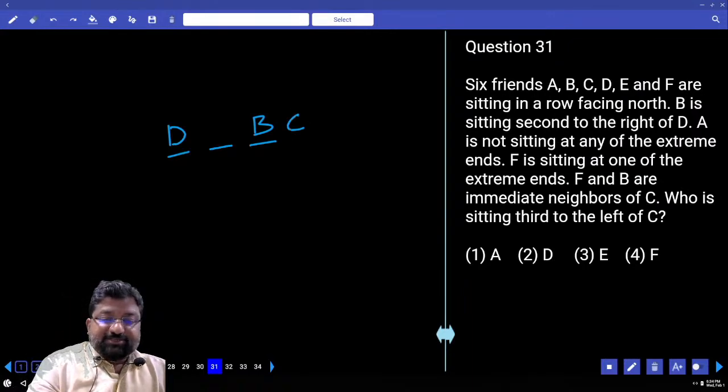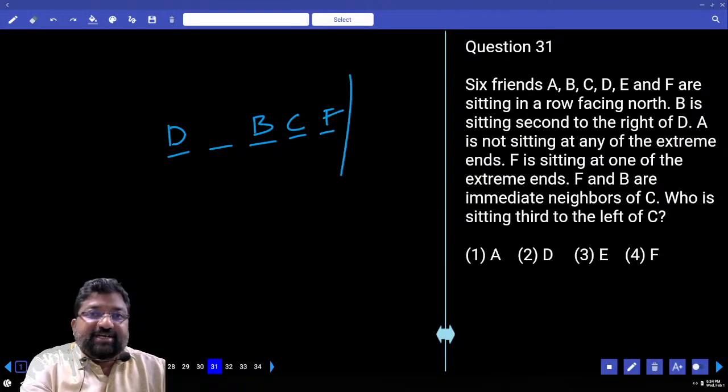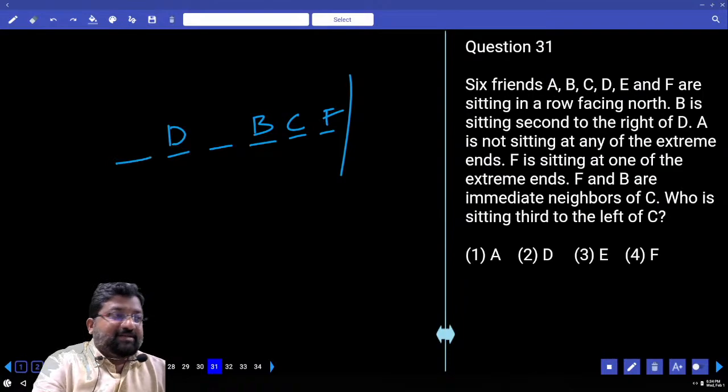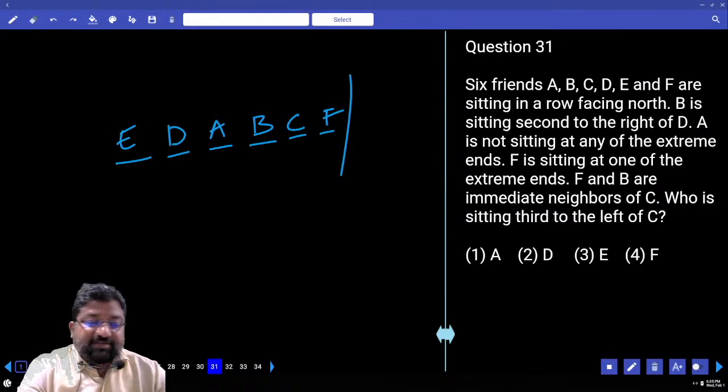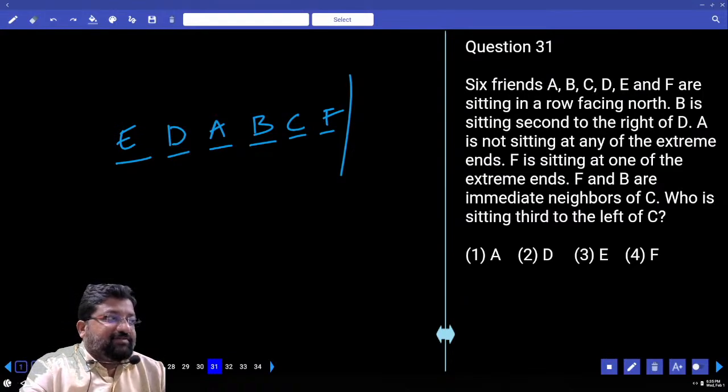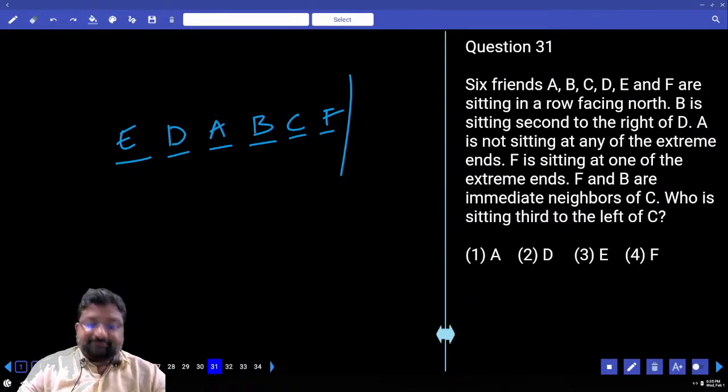So definitely this has to be C and this should be F. And he clearly told us F is sitting at one of the extreme ends. 5 people are there. This is the 6th place. A is not sitting at the extreme end. Who is left out? E. What's the question? Who is sitting third to the left of C? D. D for telling. D.